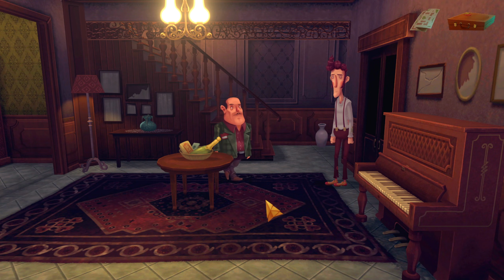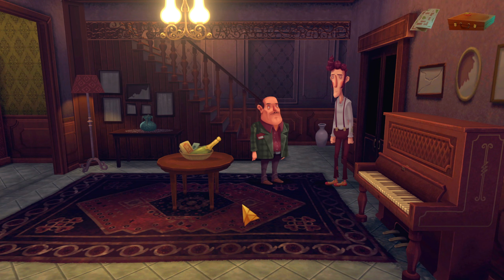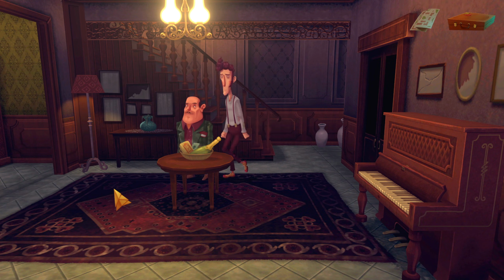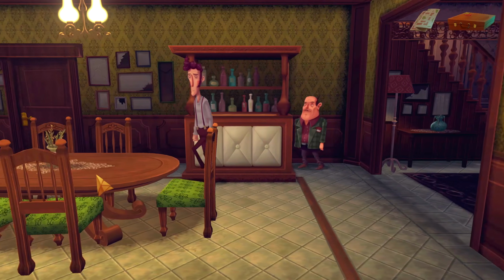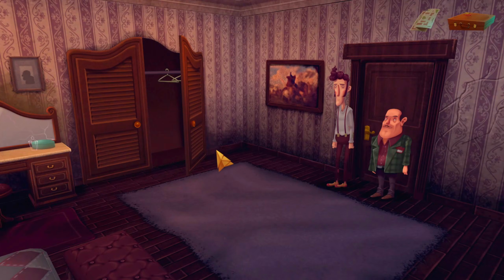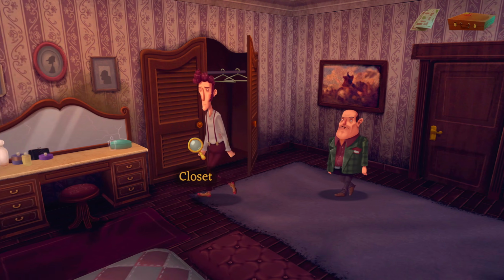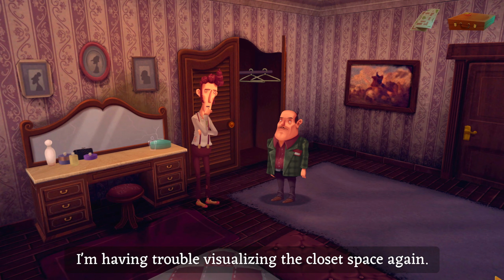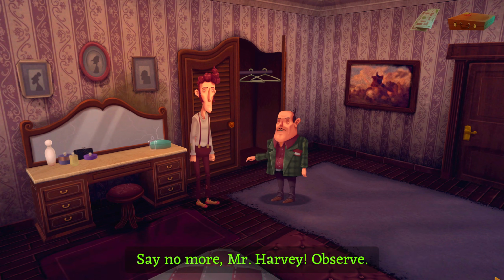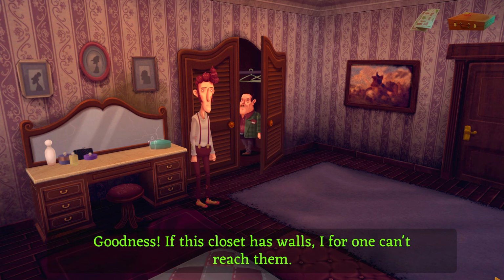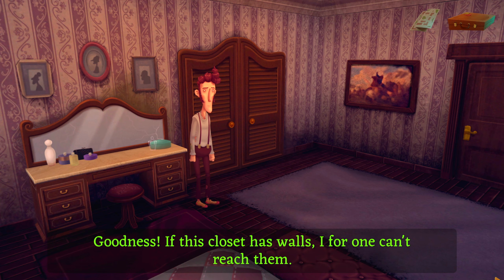There he is. Okay. Yeah, you're going to be following me around, aren't you? Would you mind following me over here again? Yeah, into the bedroom. Maybe you can sample this closet for me. I'm having trouble visualizing the closet space again. Say no more, Mr. Harvey. Observe. Goodness, if this closet has walls, I, for one, can't reach them.